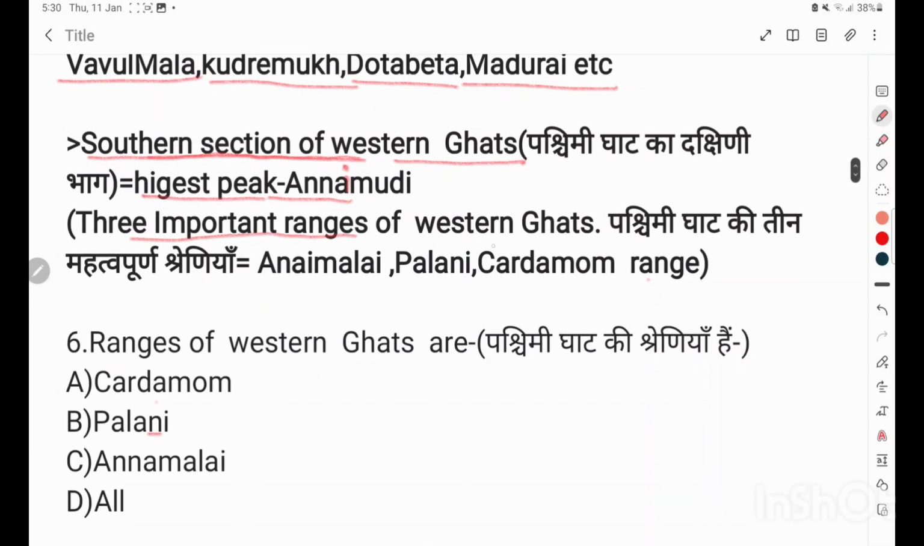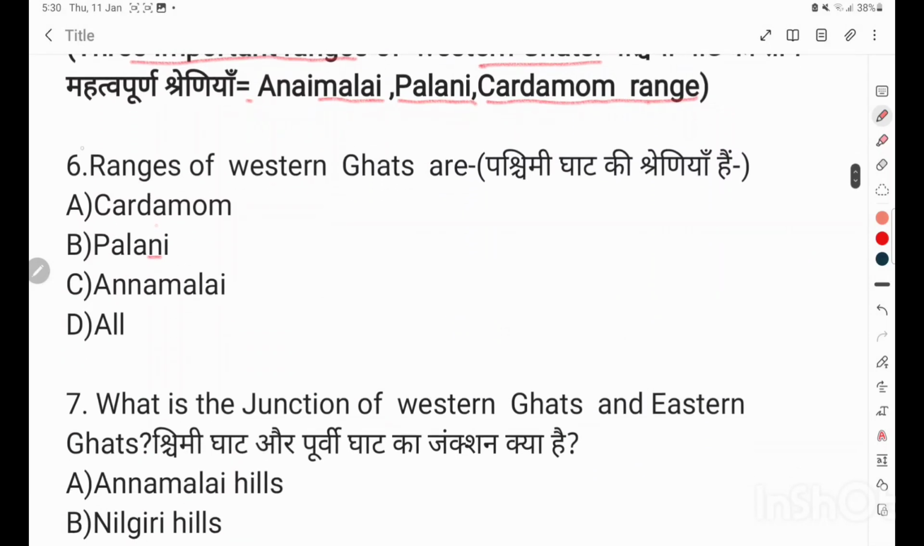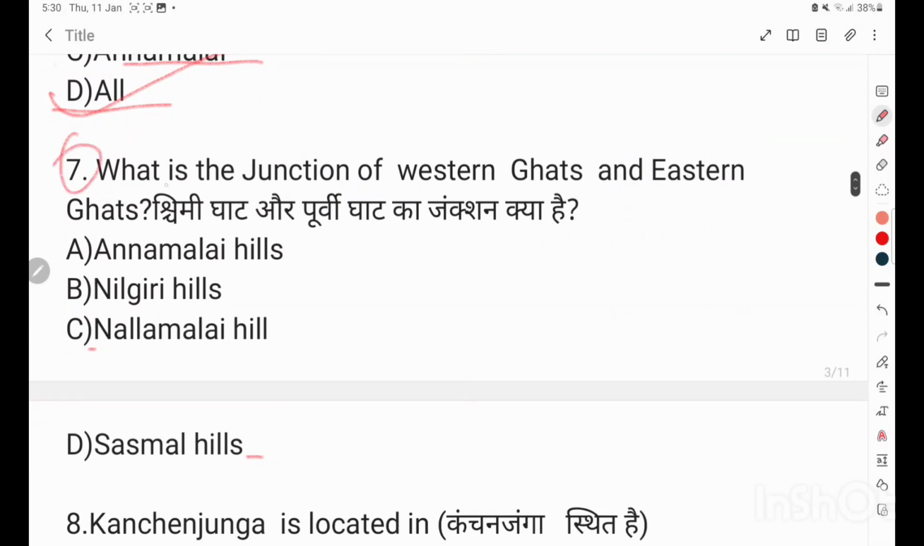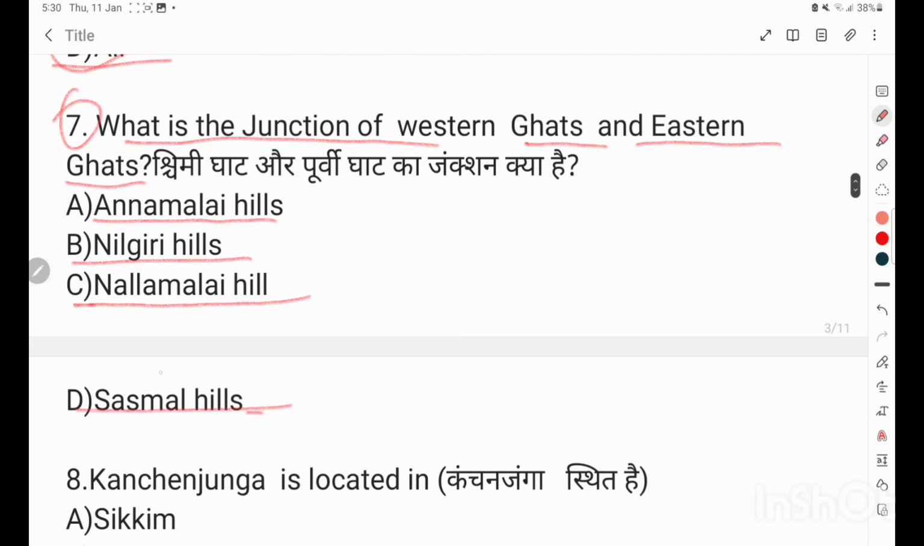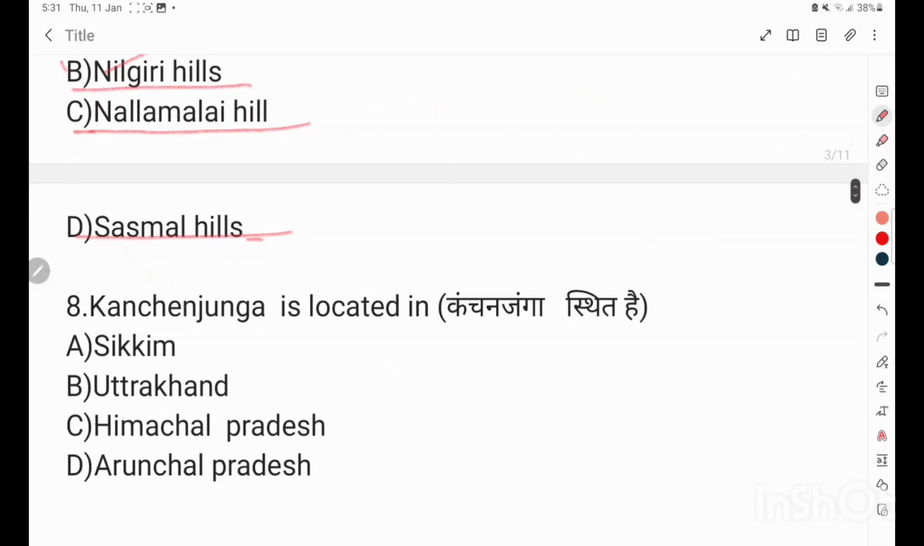Three important ranges of Western Ghats: Annamalai, Palani, Cardamom range. Question number 6. Ranges of Western Ghats are Cardamom, Palani, Annamalai, all. Correct answer is all. Question number 7. What is the junction of Western Ghats and Eastern Ghats? Annamalai Hills, Nilgiri Hills, Nallamala Hills, Shevaroy Hill. Correct answer is Nilgiri Hills.